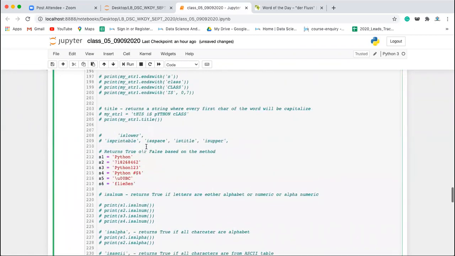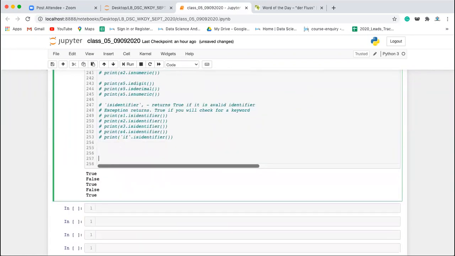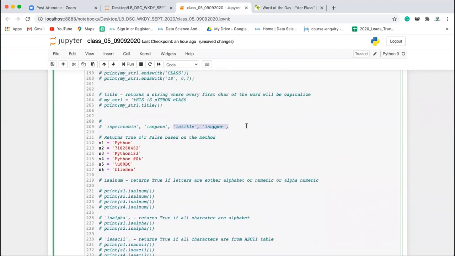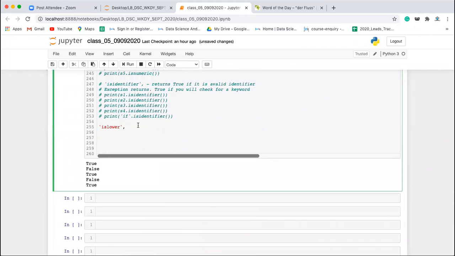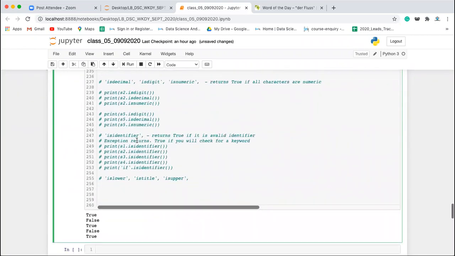Clear? Now next you have is lower, is upper, and is title method. Is lower, is title, and is upper. Abhishek, yes. Can you tell me why that line number 250 is returning false? 250 is because it is only a number, no? Only a number cannot be an identifier. A number is allowed in the identifier, but that should be with some other characters or some alphabet, not only the number, because that will become a value, right?